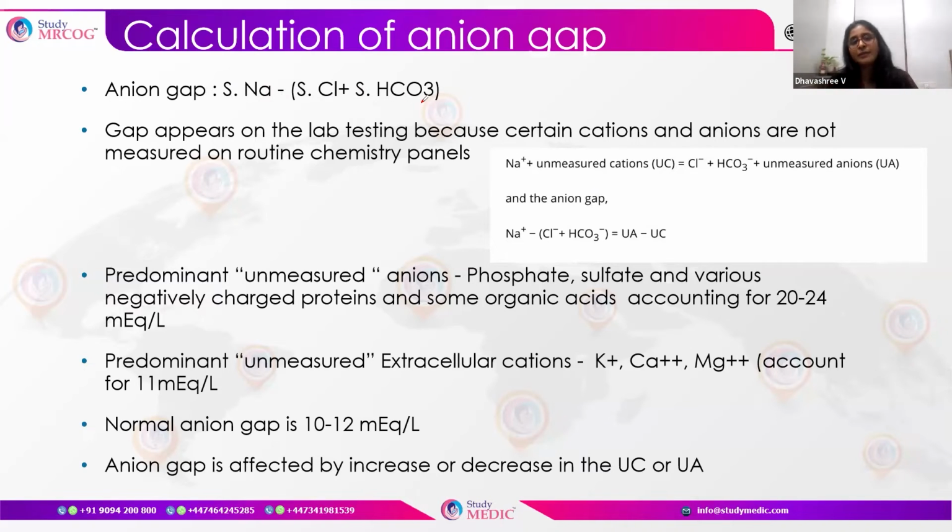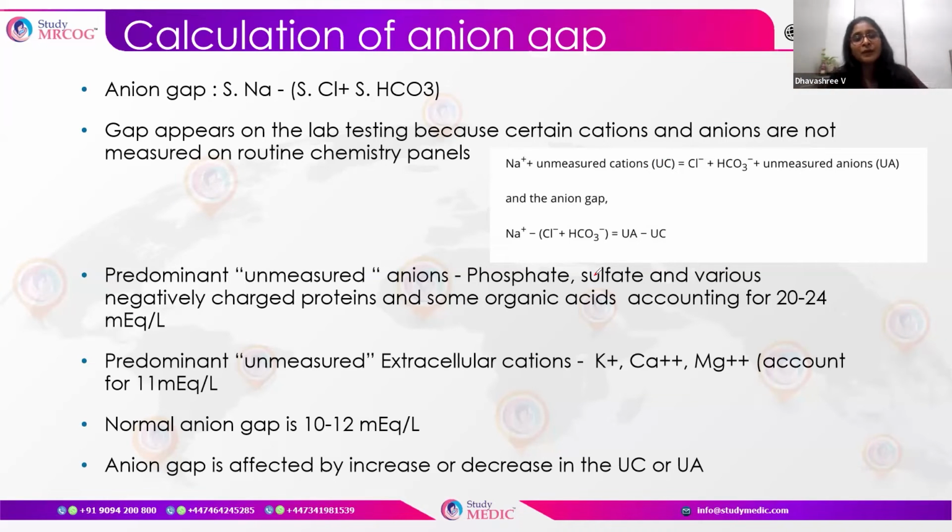Usually the anion gap appears in lab testing because there are certain cations and anions that are not routinely measured by the chemistry panel. So there is always a gap that we will have to measure. Sodium plus unmeasured cations is equal to chlorides, bicarbonates, and unmeasured anions. So the cations along with the unmeasured cations is equal to the anions plus unmeasured anions. This forms the anion gap.